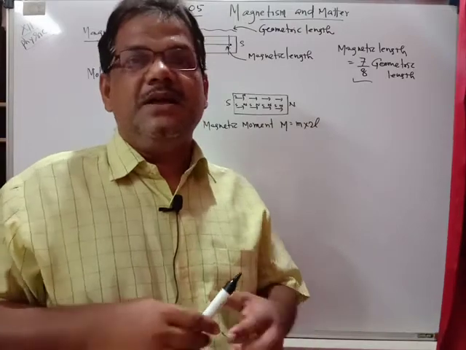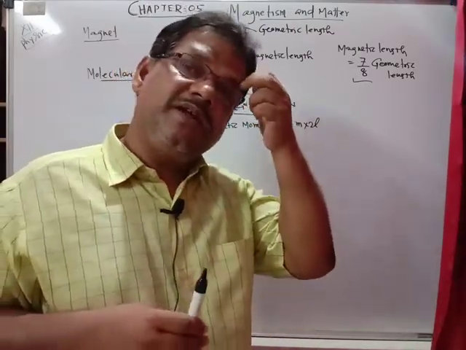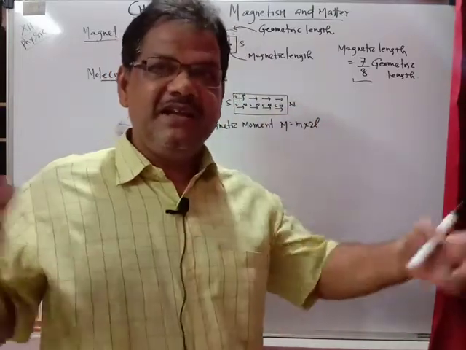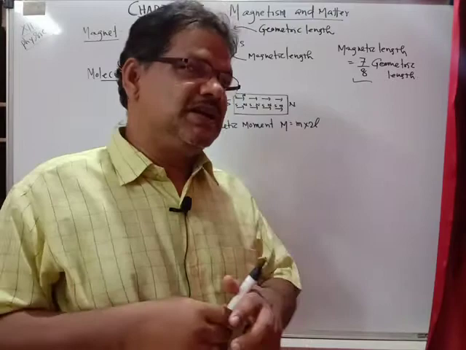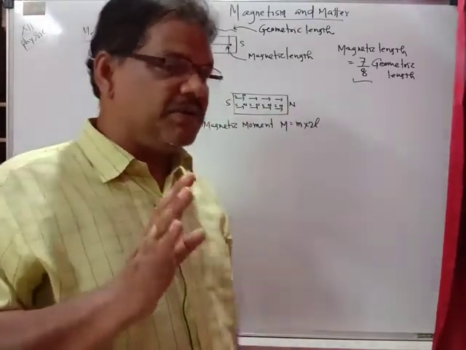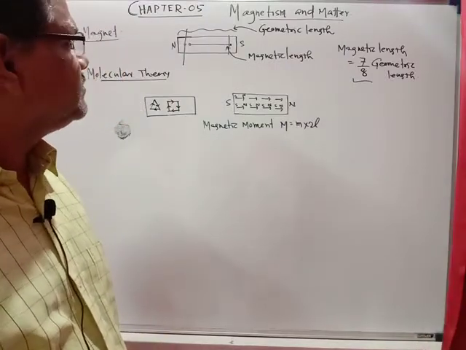Yes, you can separate, you can get an isolated magnetic pole. How can you get isolated magnetic poles? If the magnet is a very large one, so that the poles can be treated as isolated ones. But we cannot separate the north and south pole of the bar magnet.